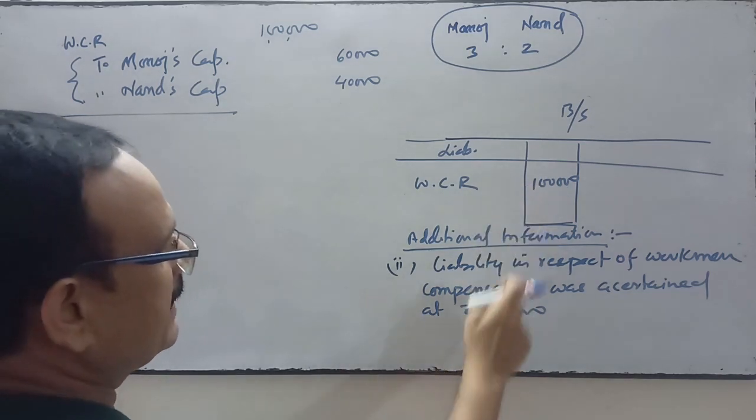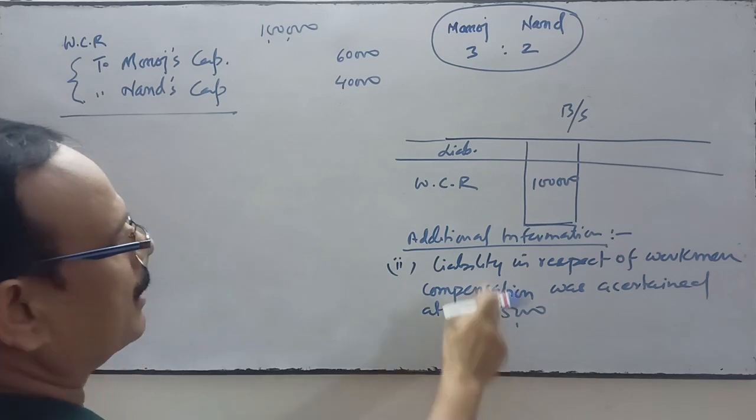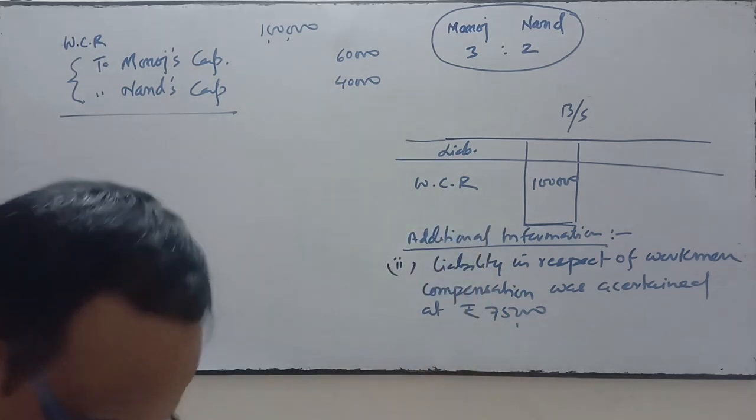It means the liability is less than the workman compensation reserve. So what will we do?